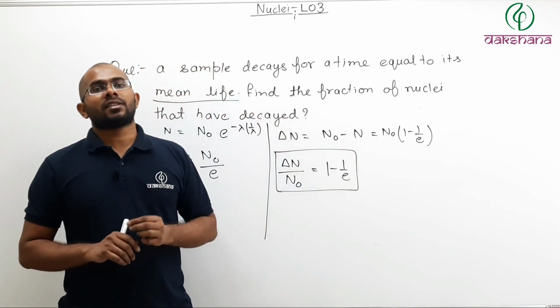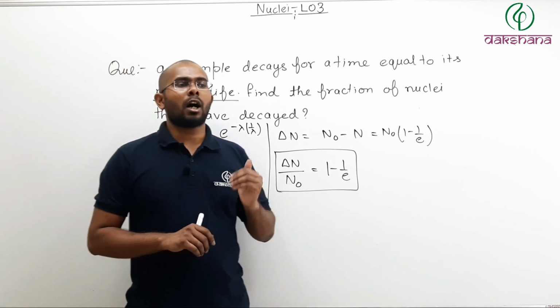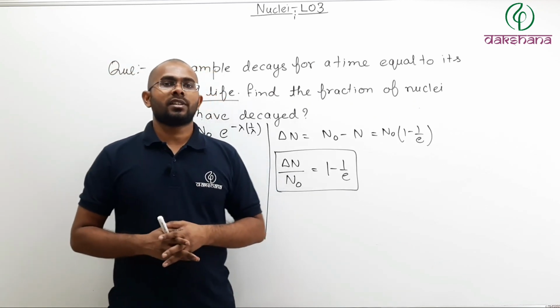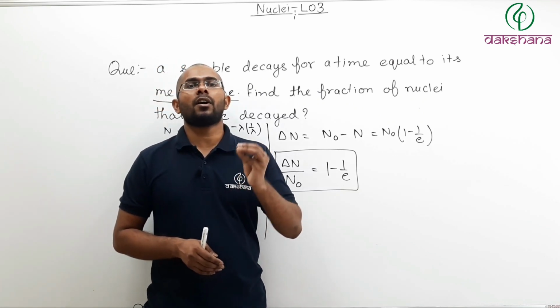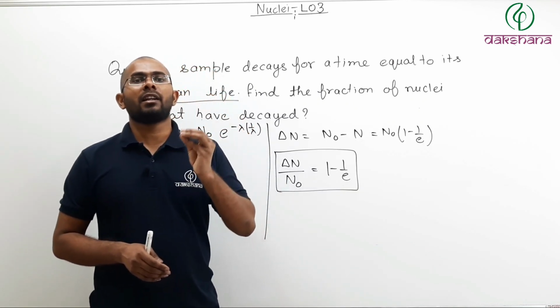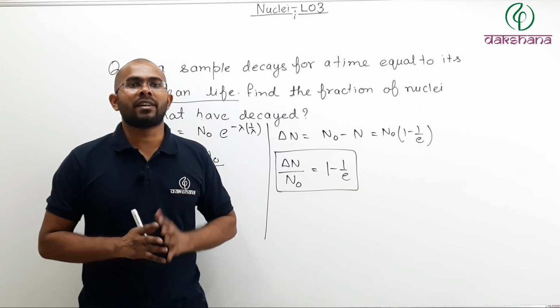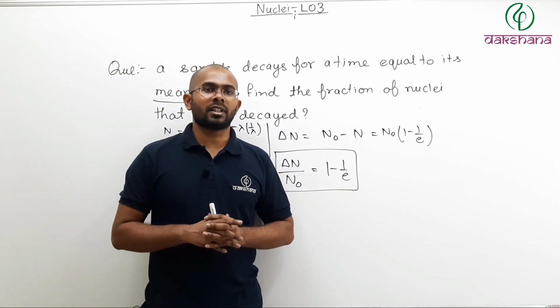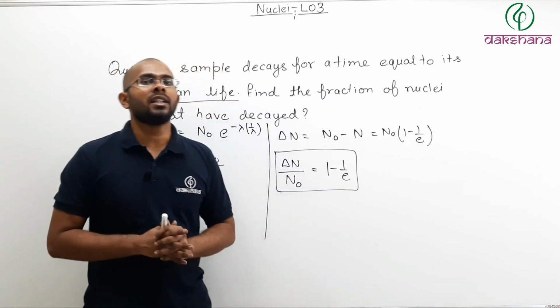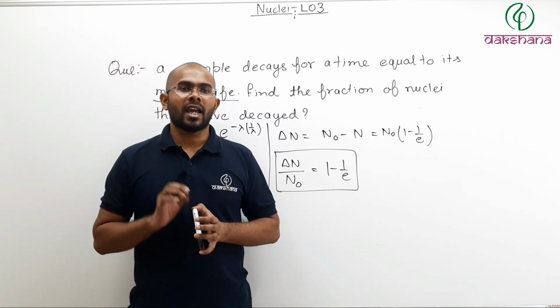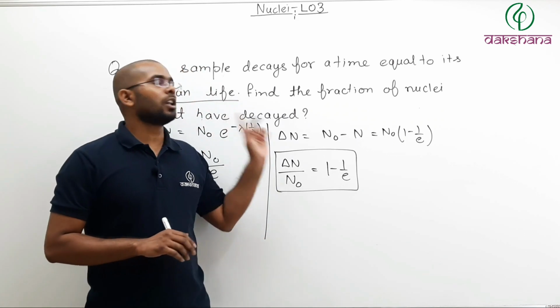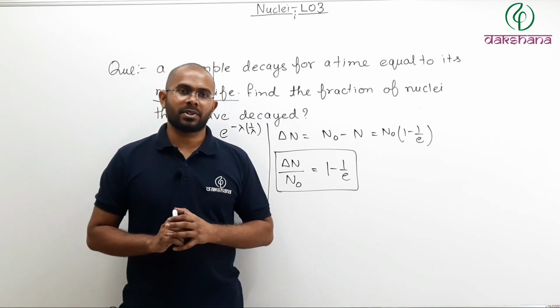In the next lecture, we will talk about how we can use the decay of a radioactive element to our benefit. Until then, keep revising and keep solving as many questions as you can from the law of radioactive decay concept.